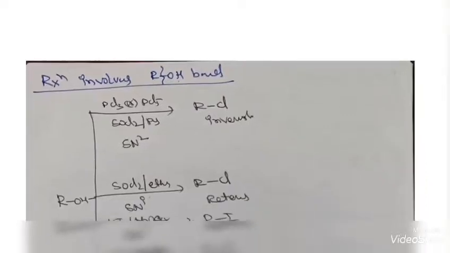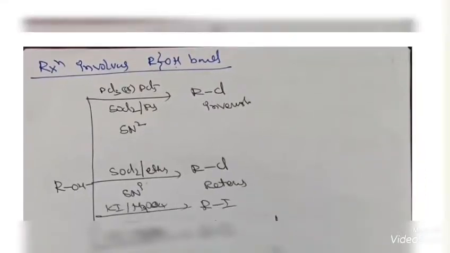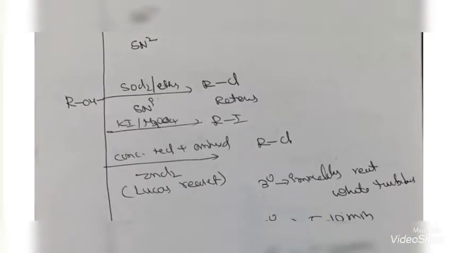Next, reactions involving O-H bond breaking. Here OH is replaced by some other group, so we want to replace it with chlorine. We can use PCl3, PCl5, SOCl2, pyridine. These are all SN2 reactions. An inversion product is formed when a chiral center is there. Only with SOCl2 ether, RCl will be formed with retention when a chiral center is present. With KI and H3PO4, iodide will be added.